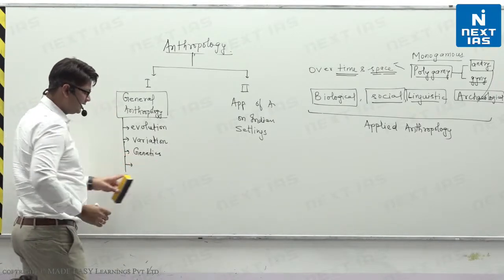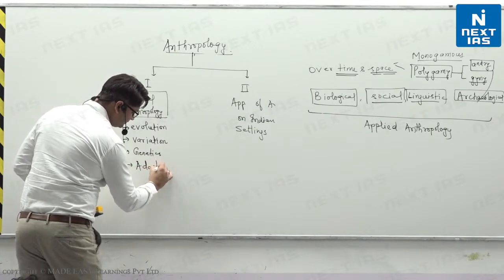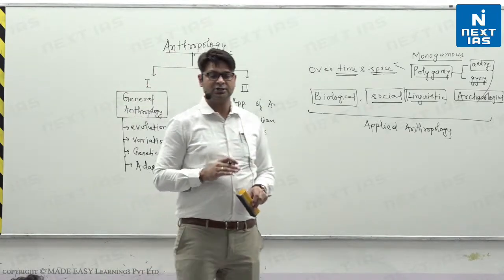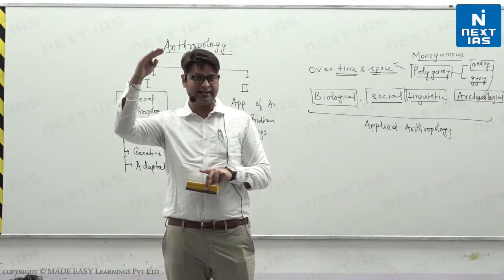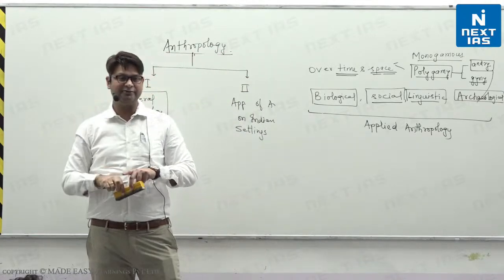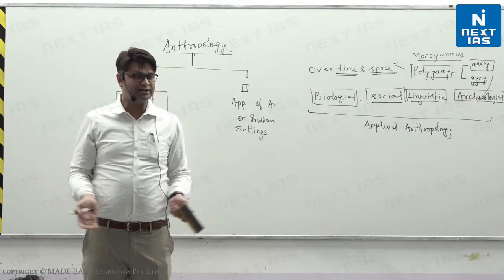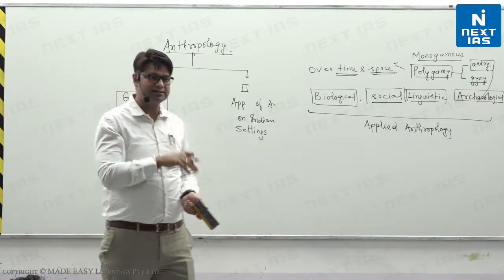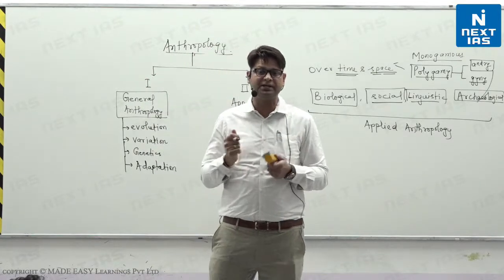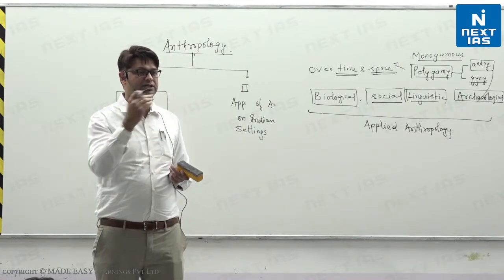So genetics we will study, we will study adaptation. What does adaptation mean? If we talk about humans, we humans live in highland areas, in hilly areas, we live in deserts, we live in plains, we live in coastal regions, we live in tropical forest. So there are so many environmental stresses that we bear. How are we living in those areas?